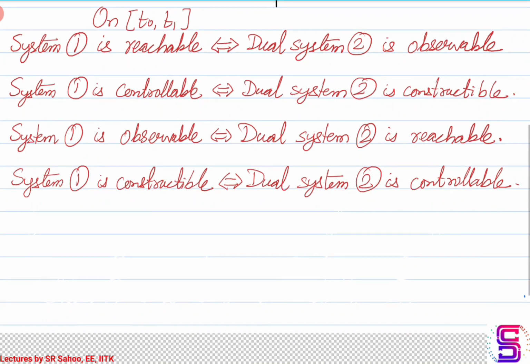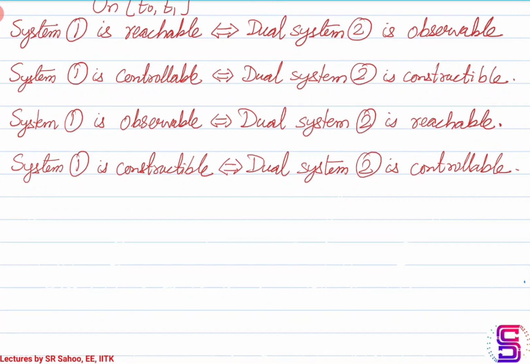So why is this important? It is because we already know how to check controllability or reachability for a linear time invariant system. That is by constructing the controllability matrix, or using the PBH test, or using the eigenvector test.